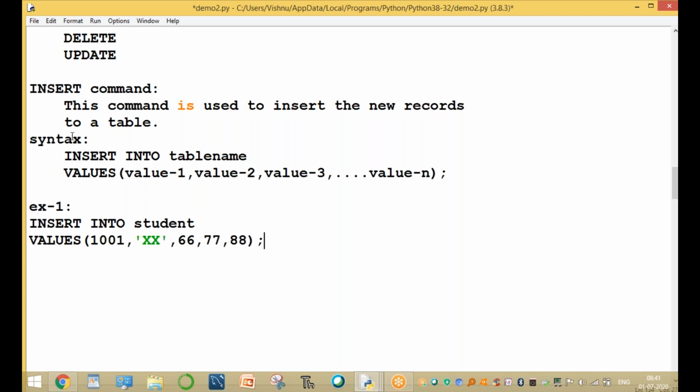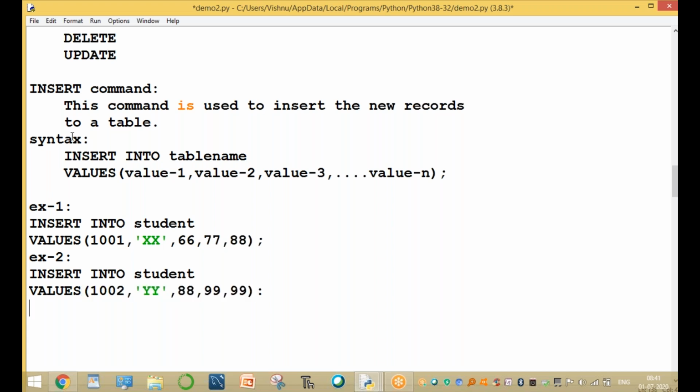Example 2: add one more record to the database. Insert into student values 1002, the name of the student is YY, and the marks are 88, 99, and 99. Here, new records are added.